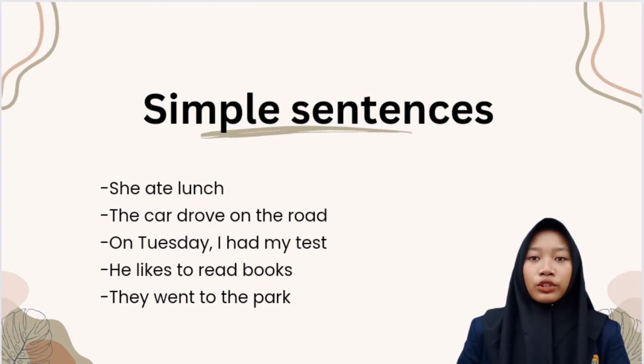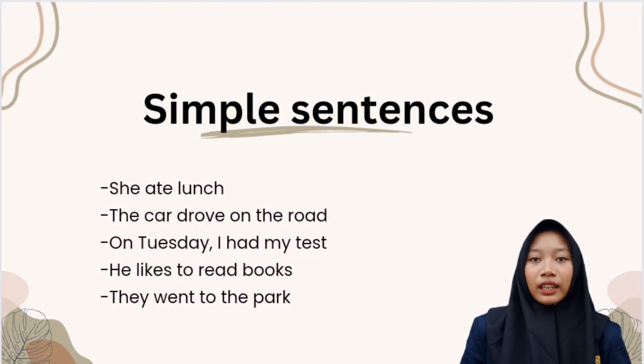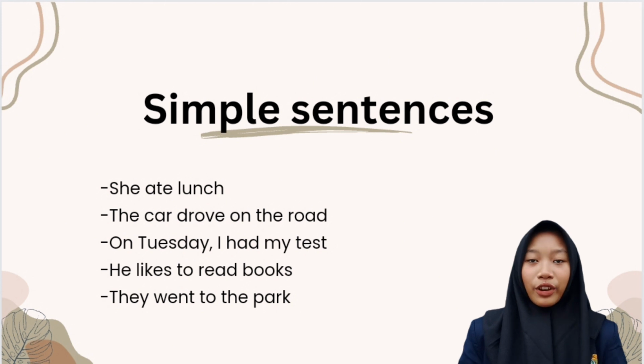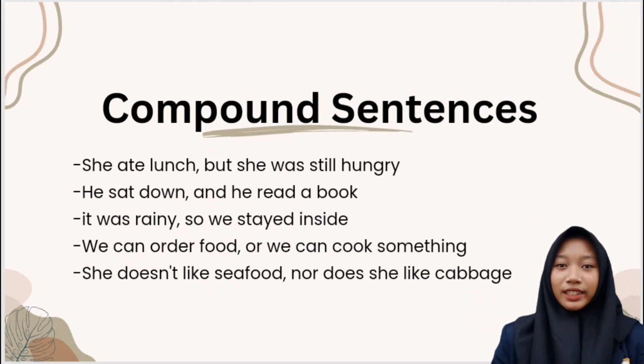They went to the park. The subject is they, the verb is went, and the complement is to the park. The prepositional part to the park acts as an adverb that tells where they went. Second, compound sentence. Here are some examples.